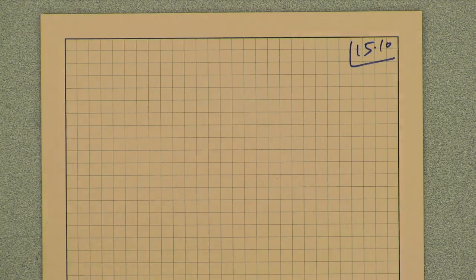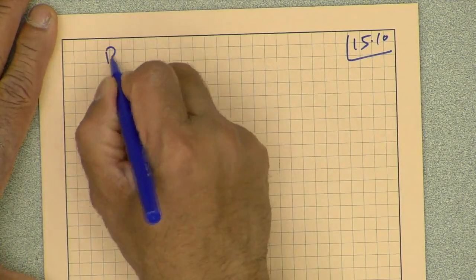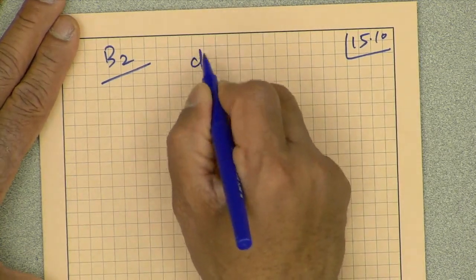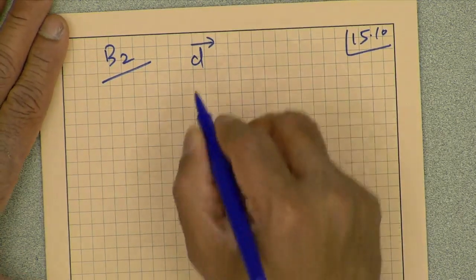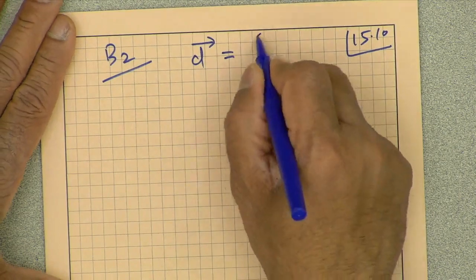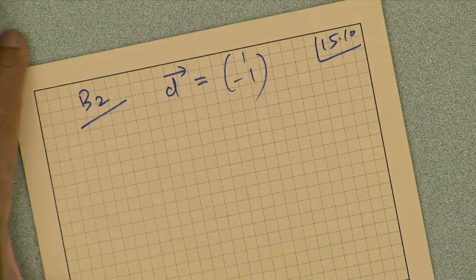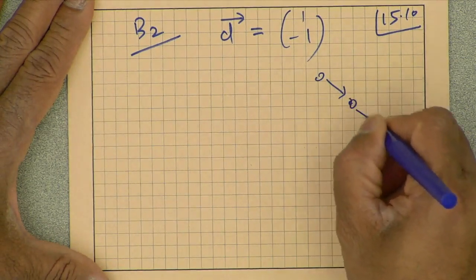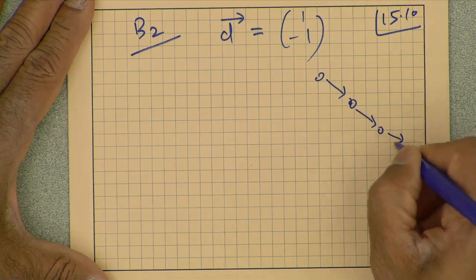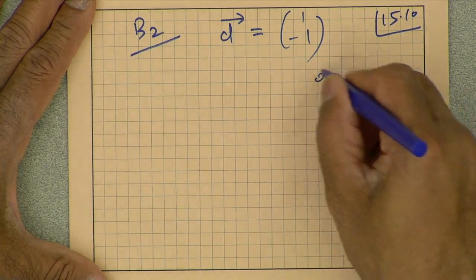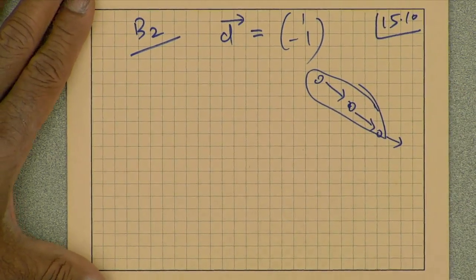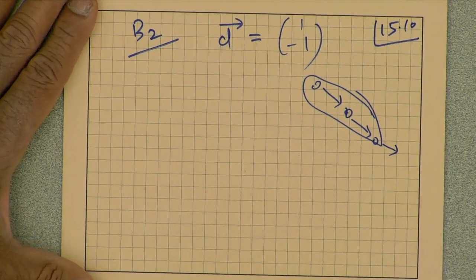The next design is called design B2, and this one we start with a D vector, the projection vector, of 1 minus 1. What does that tell you? That says that these output computations are computed by the same PE. Is that making sense?